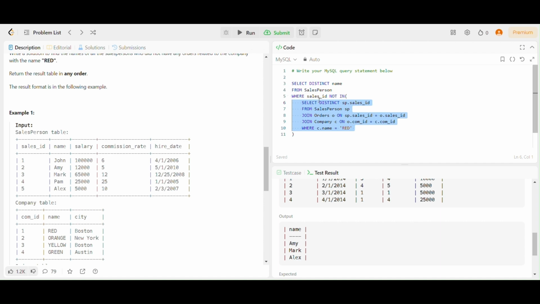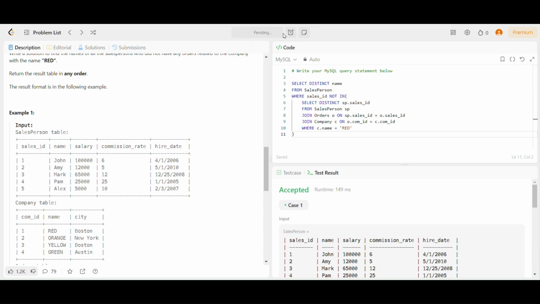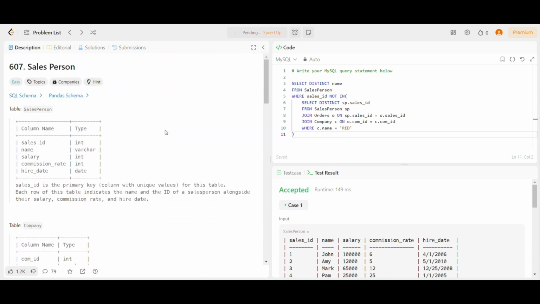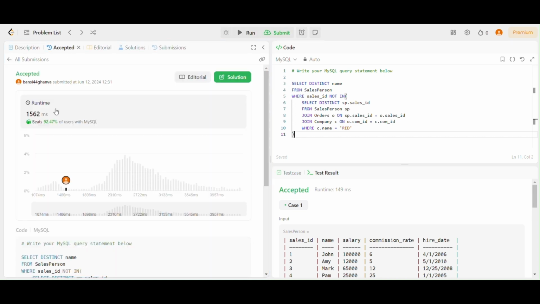Now I want the sales ID who does not have John and Pam. Other than these, all those present are being extracted over here. We'll just submit our code and check that all the hidden test cases are evaluated for this particular problem. Yes, all the test cases have also been accepted.